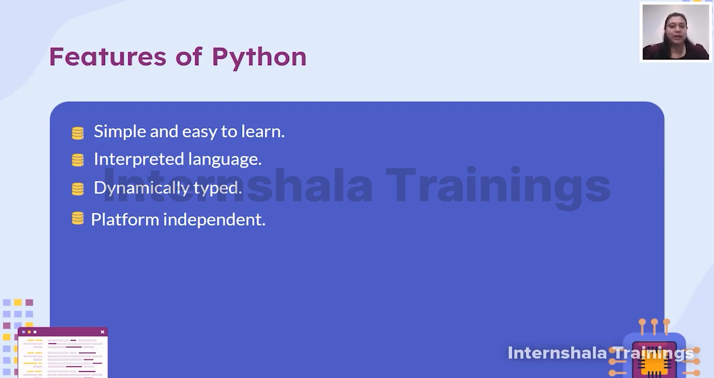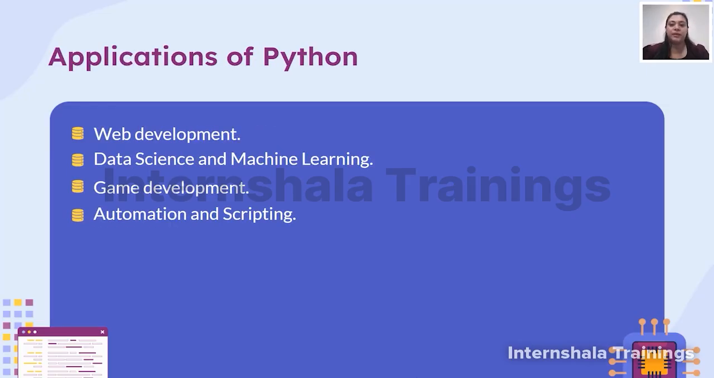Okay. Now let's talk about the applications of Python. As I said, it's not only related to data science or automation, it is also something beyond that. For example, web development, data science and machine learning, game development, and also automation and scripting, right? Any automation that we have seen in systems of different companies or AI tools that have emerged in industries nowadays, everywhere this Python programming is required.